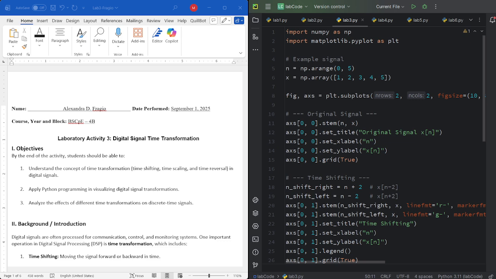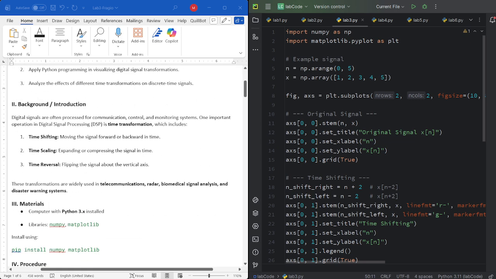In the background, we learned that digital signals are commonly used in communication, control, and monitoring systems. In digital signal processing, or DSP, one of the key operations we often perform is time transformation. This includes three main types: time shifting, which moves the signal forward or backward in time; time scaling, which compresses or expands the signal in time; time reversal, which flips the signal around the vertical axis.